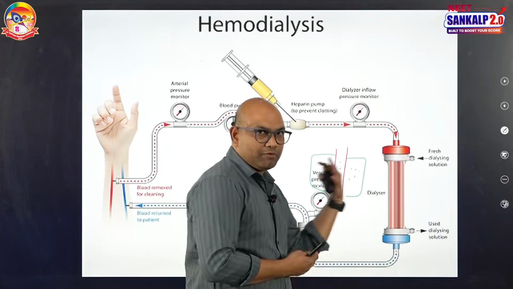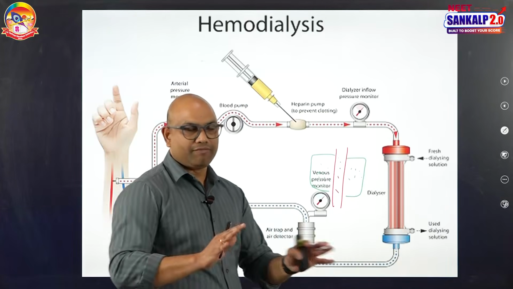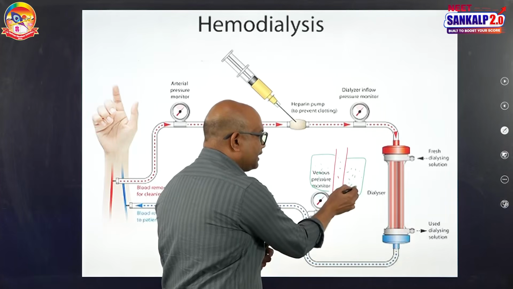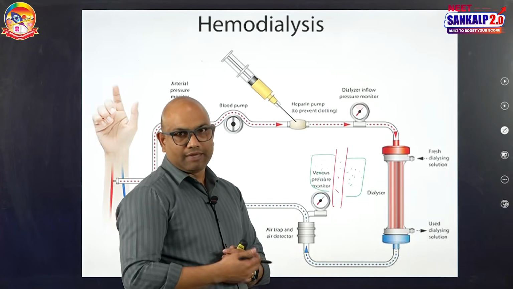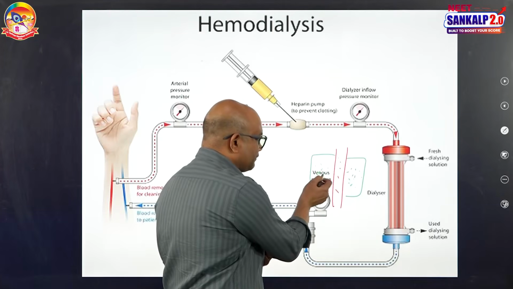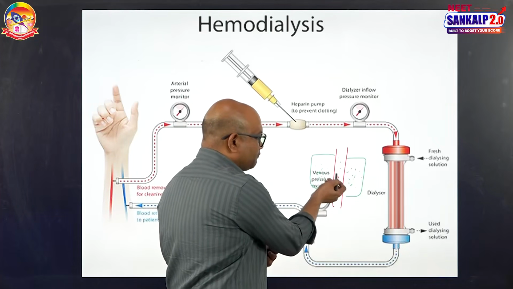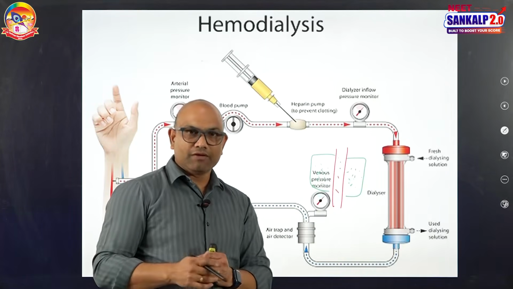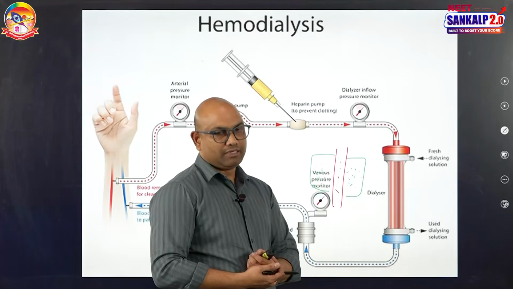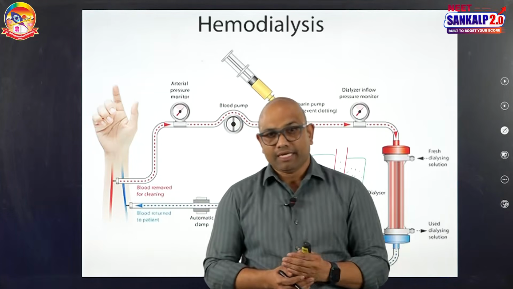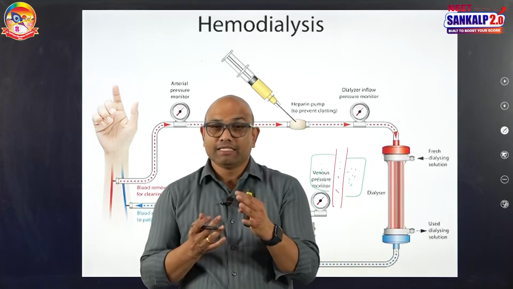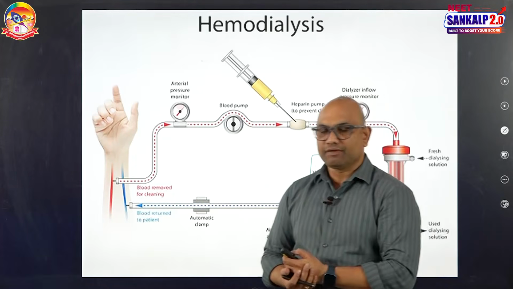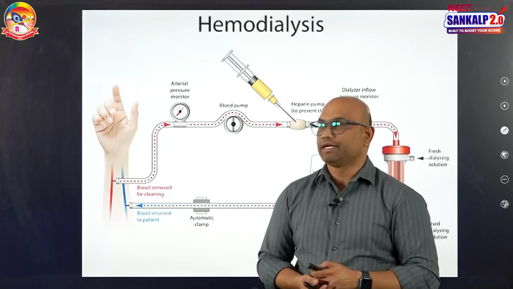This process can be performed for about 2 to 6 hours. That causes the filtration of the whole blood. And the dialyzing fluid should periodically be removed and new dialyzing fluid added. Otherwise, after some time, because of the movement of nitrogenous bases, the concentration of the fluid and blood may become equal. So, to prevent that, fresh dialyzing fluid should be added again and again. This is a temporary relief for uremia patients, and it is a great boon for the patients suffering from uremia. But the ultimate correction for renal failure is a kidney transplant, which I will discuss later.